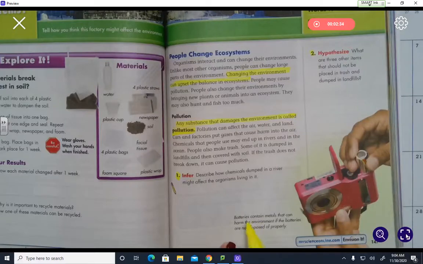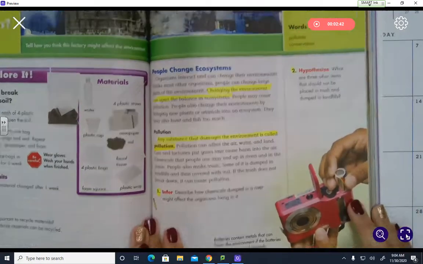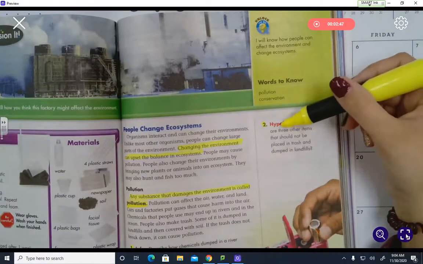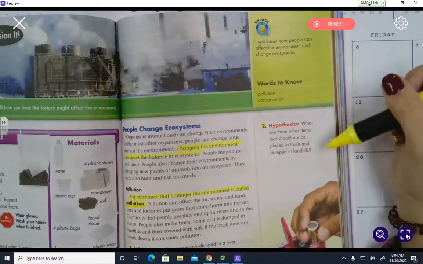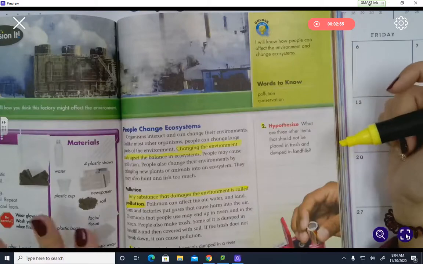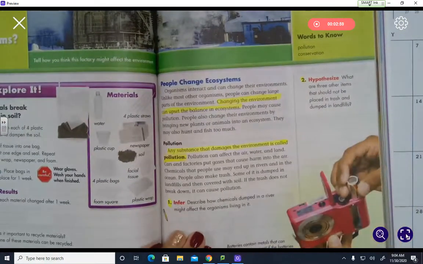It says, batteries contain metal that can harm the environment if the batteries are not disposed of properly. Question number 2 says to hypothesize. What are 3 other items that should not be placed in trash and dumped in landfills? Take a minute, pause the video, answer those 2 questions, unpause the video when you're done, and continue on.